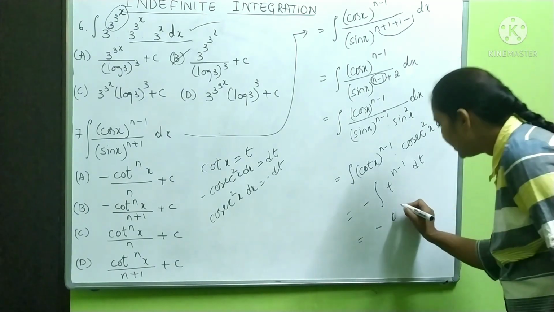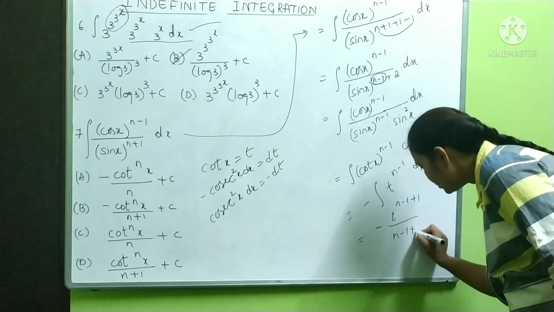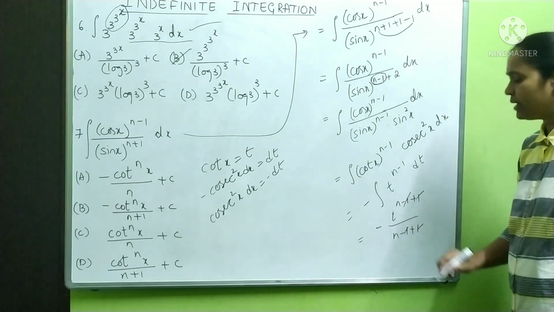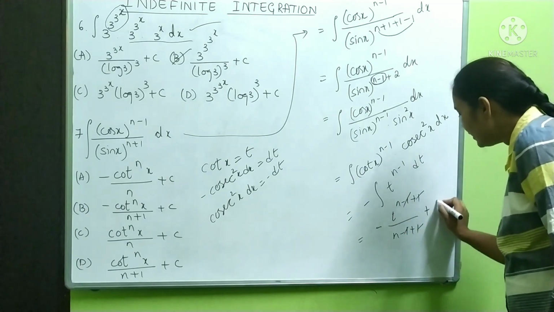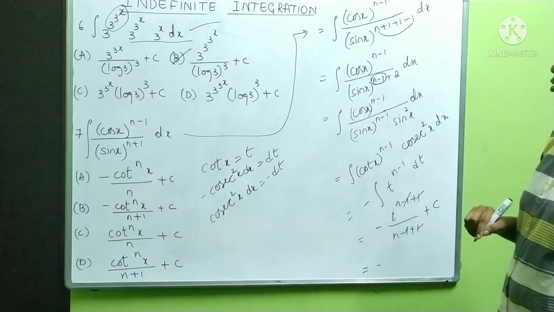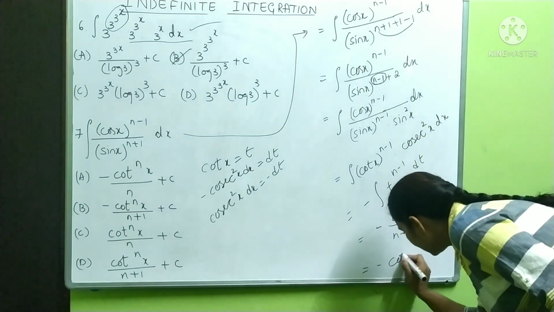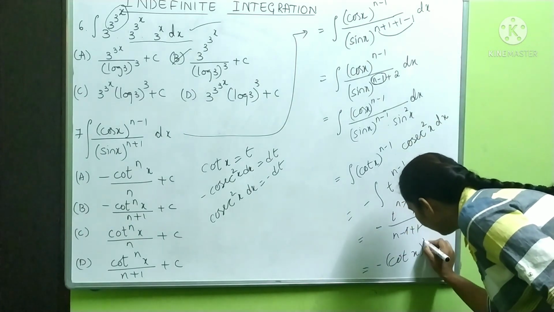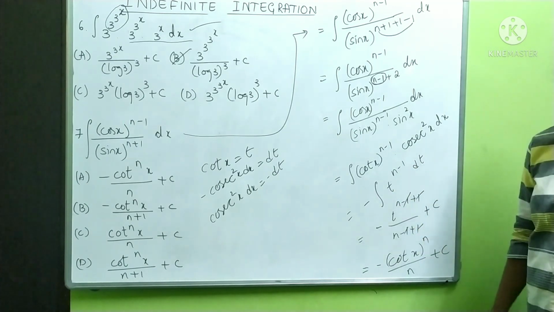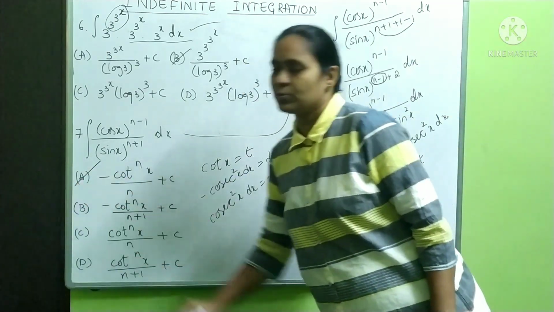So this is equal to minus t power n minus 1 is there. Now it is going to become t power n minus 1 plus 1 by n minus 1 plus 1. Minus 1 plus 1 cancels. T power n by n. So this is minus, replace t. What is t for us? T is cot x. Therefore it is minus cot x whole to the power n by n plus c. Where is our answer? Our answer is first option only.